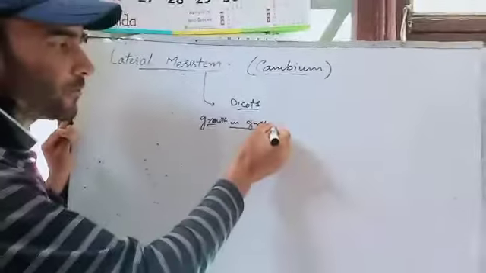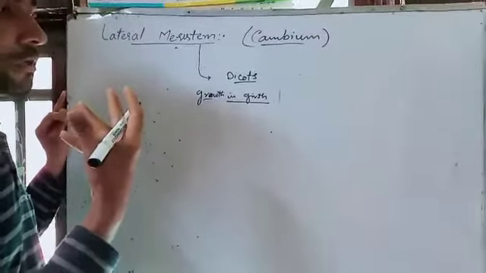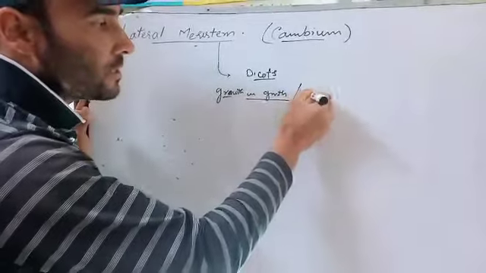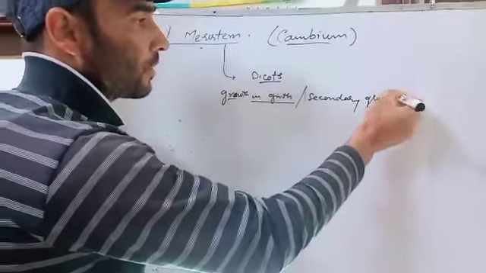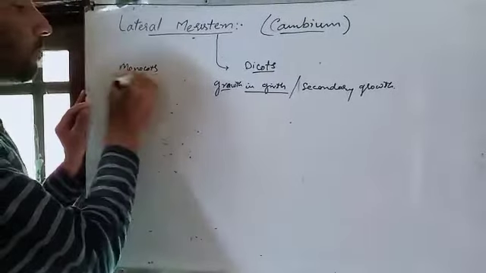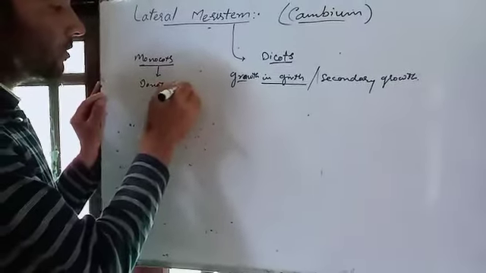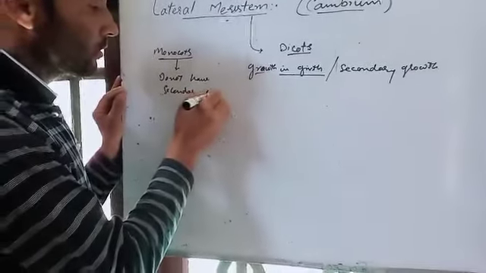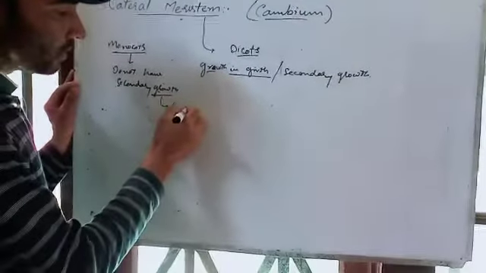The plants which do not have secondary growth are mostly the monocots. Secondary growth means growth in girth.